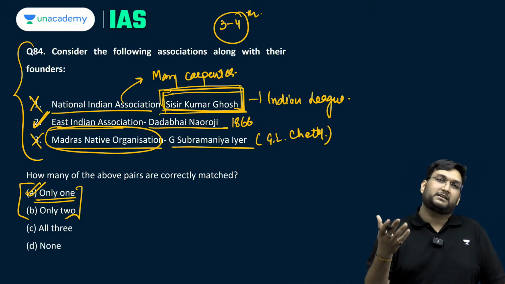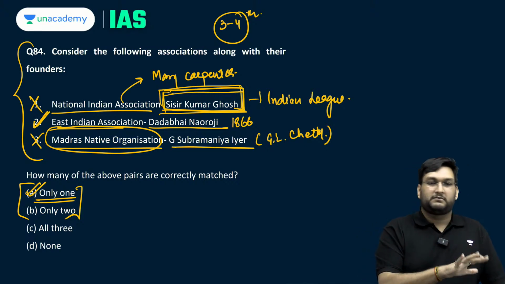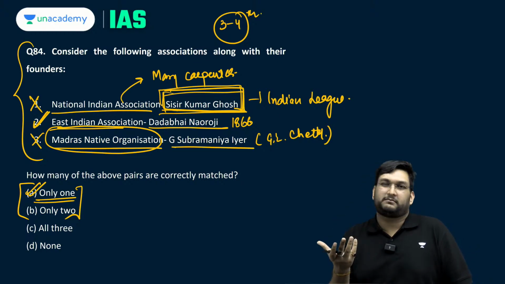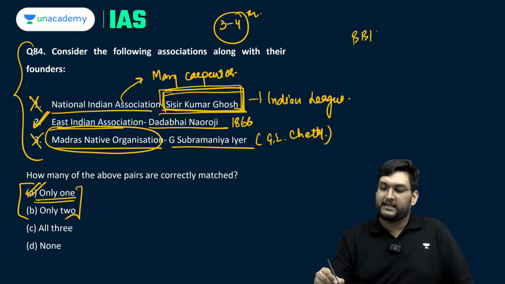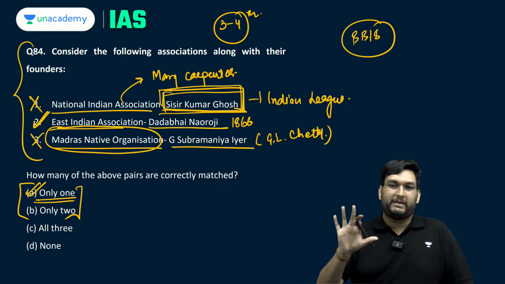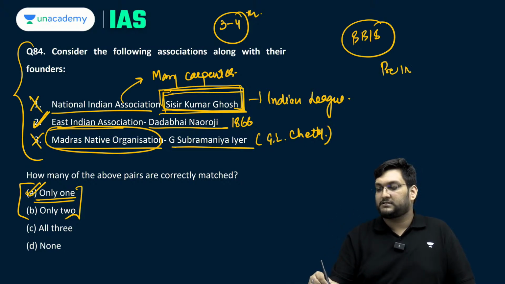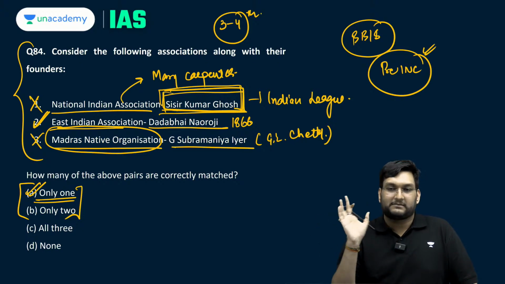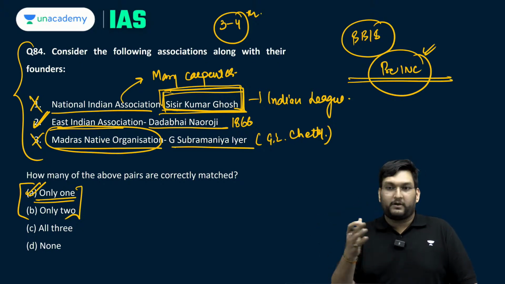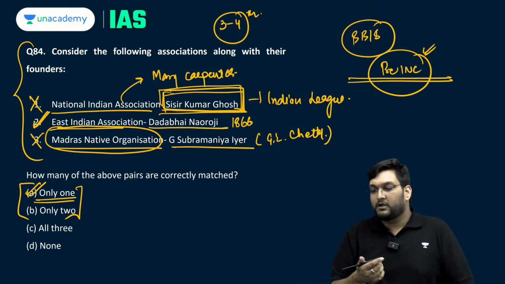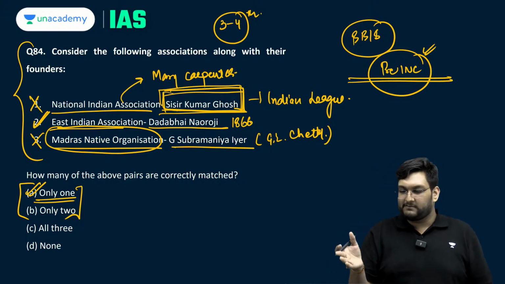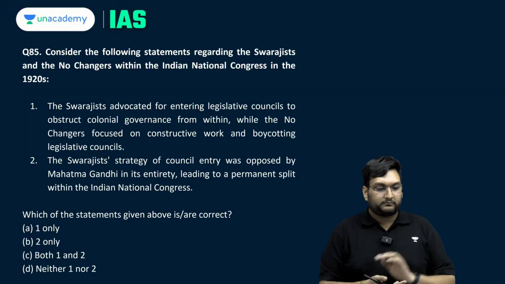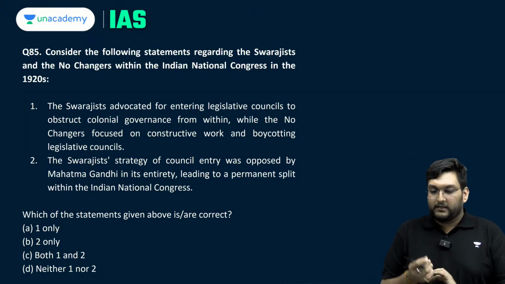Shishir Kumar Ghosh, Anand Mohan Bose, Surendranath Banerjee, the East India Association, what we call the Landholders Society, what we call the Bengal British India Society, these are the basic pre-INC associations. You should be able to ascertain with Pune Sarvajanik Sabha or the Madras Mahajan Sabha. These are things which I recently taught in the course also with regards to nationalism, but very simple vis-a-vis the larger idea. Okay. Question number 85.